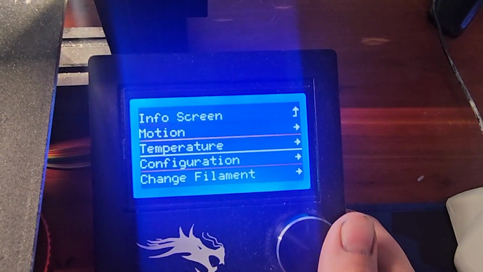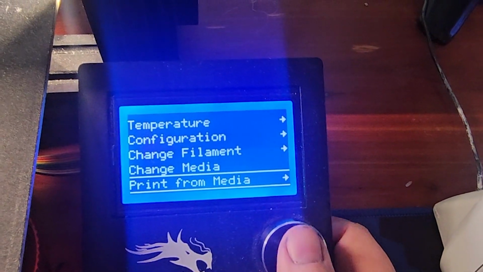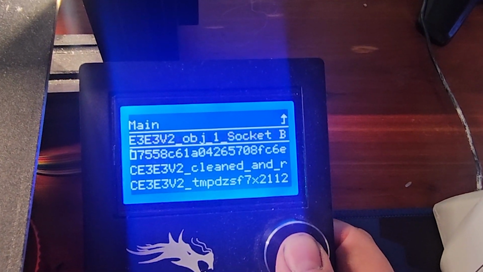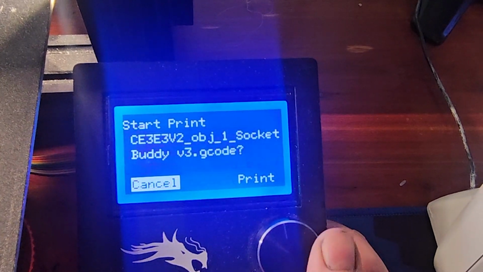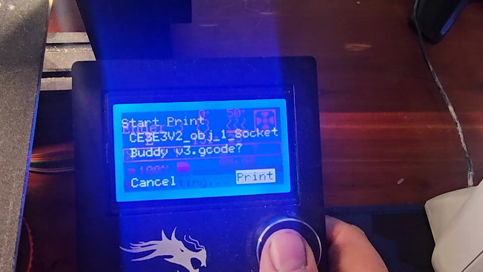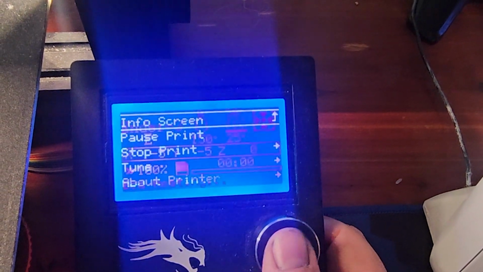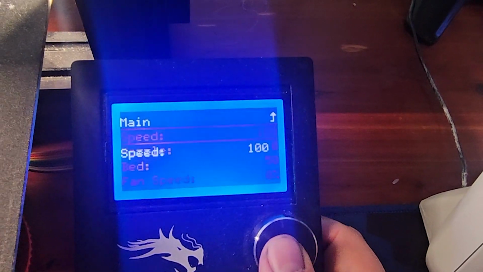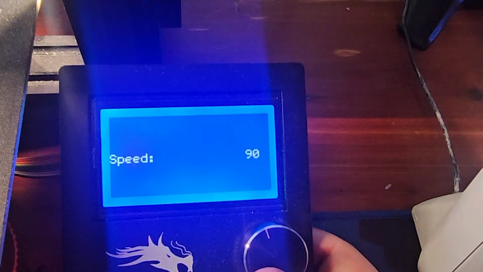When your printer turns on, hit the button, scroll down to Print from Media, and select it. Scroll down to the file you want to print, and select it. Hit the button again, and scroll down to Tune. Hit Tune, then select Speed and turn it down.